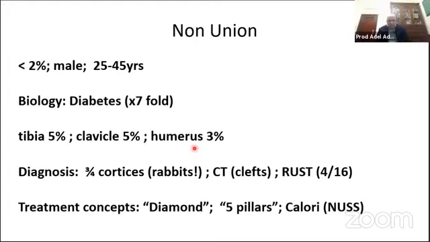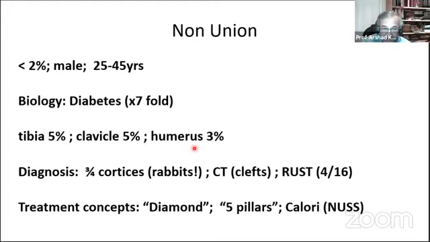Non-unions are extremely rare. The Scottish evidence shows that they're less than 2% of fracture fixations, typically male. But the peak incidence, I was surprised, is between 25 and 45. Diabetes increases the risk by 7-fold, and we know the common bones. The problem is about diagnosing non-union.